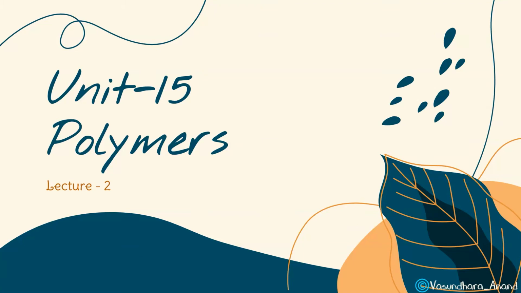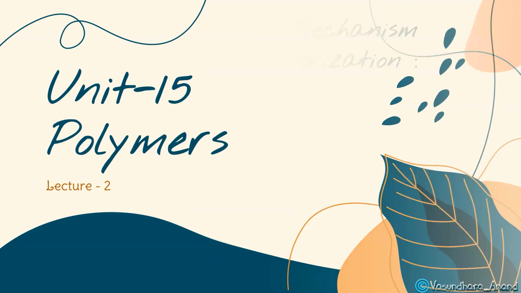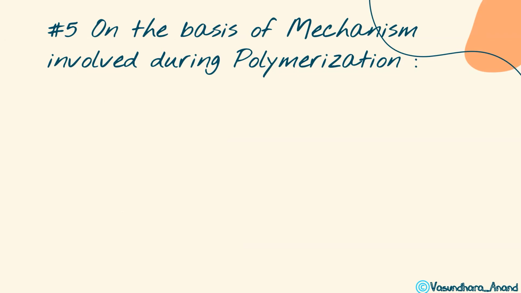So here I am with lecture number 2, and in lecture number 1, I started the types of polymers. Here also we'll do the same thing, but on another basis. We discussed the nature of the monomers and how they react. So today we are going to classify the polymers on the basis of mechanism, that is, how they react, on the basis of the mechanism involved during the polymerization.